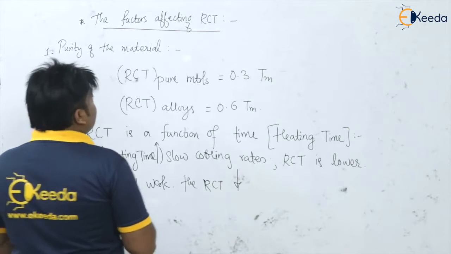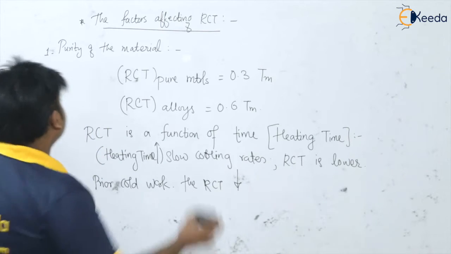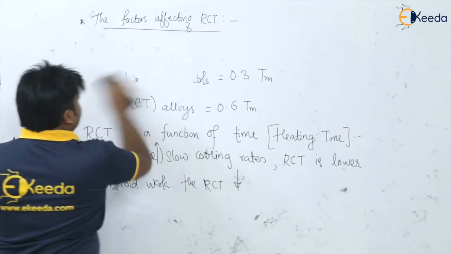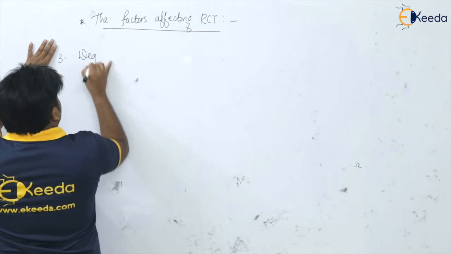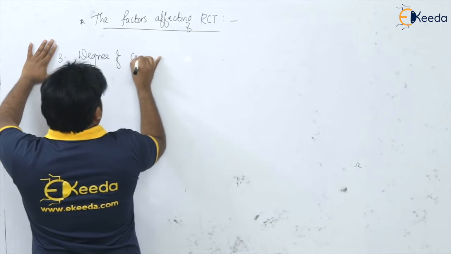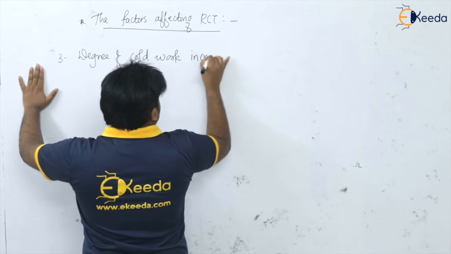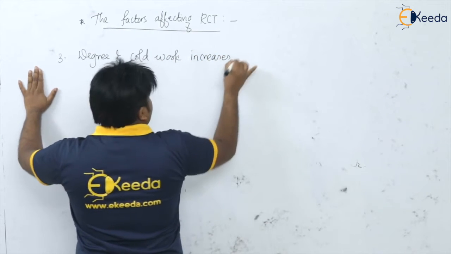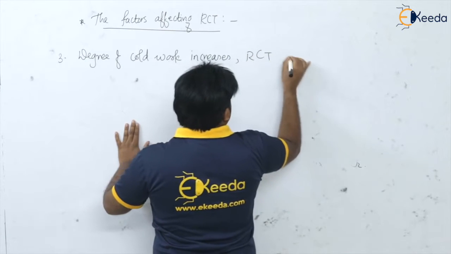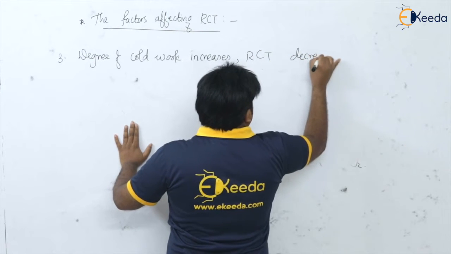So if I write like this, note down these points. As the degree of cold work increases, the recrystallization temperature decreases.